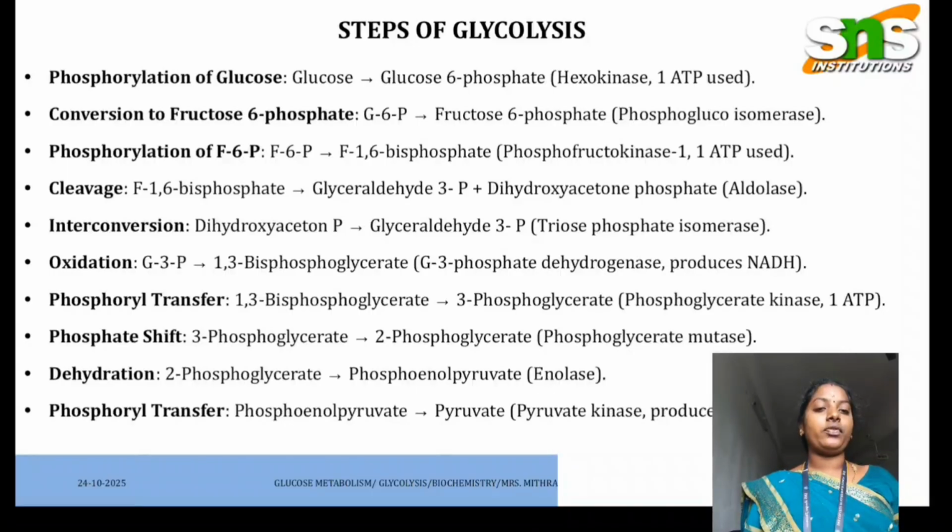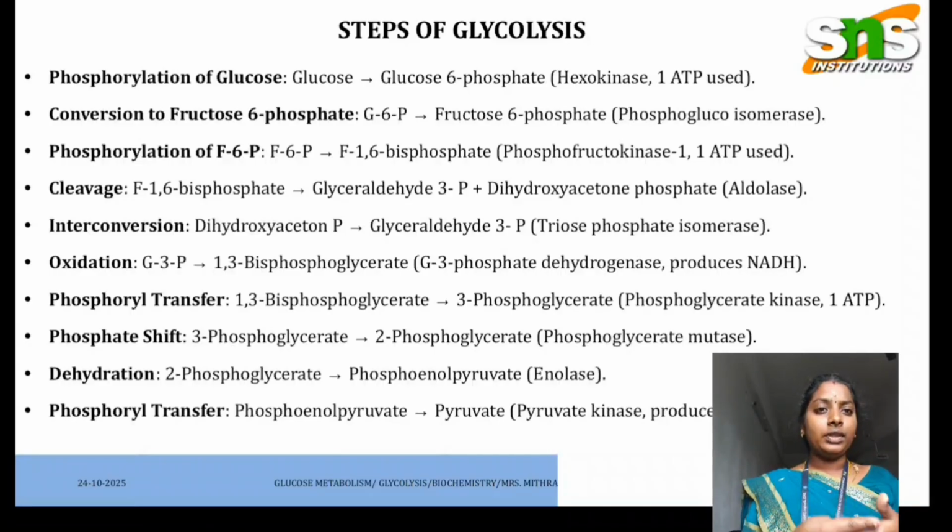In the absence of air, anaerobic condition, the glucose is converted into lactate. That is, in the absence of air, it is converted into lactate, and in the presence of air, it is converted into pyruvate. So these are all the main 10 steps. These 10 steps must be achieved for glycolysis to be active in our body.